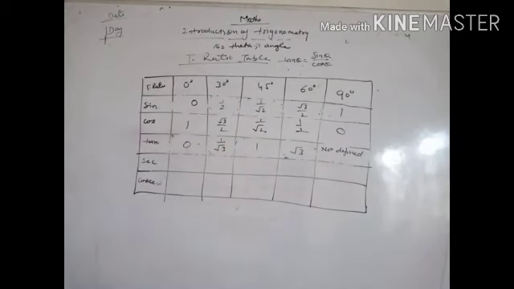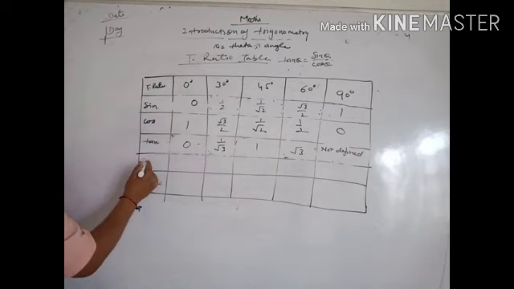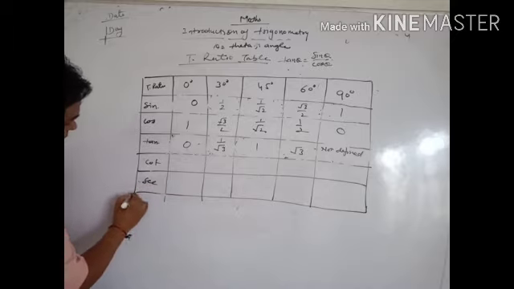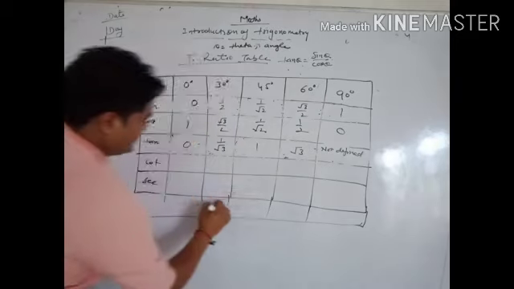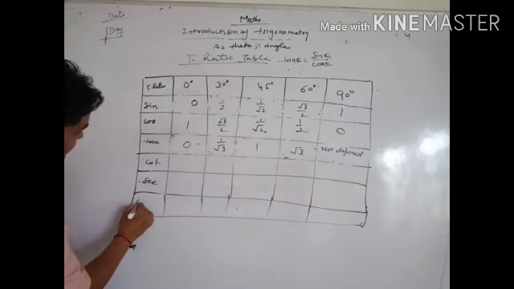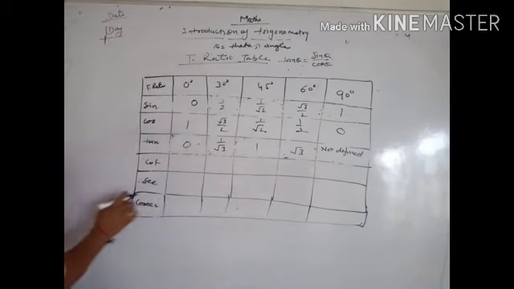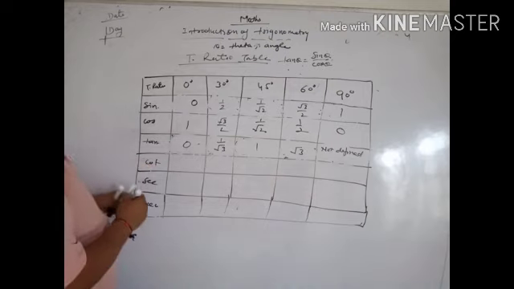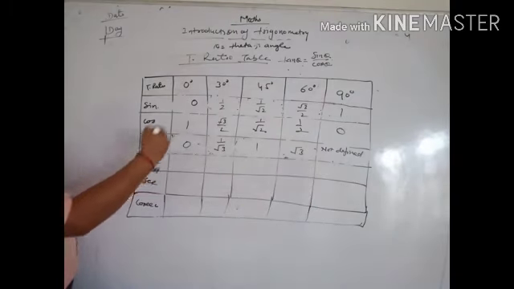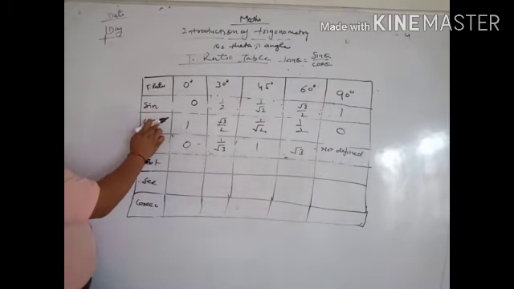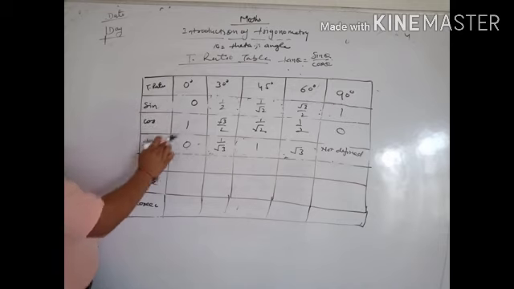Again, here cot, sec, and last is cosec. For cot, cot is a reverse of tan theta. Simply cos is a reverse of sin.